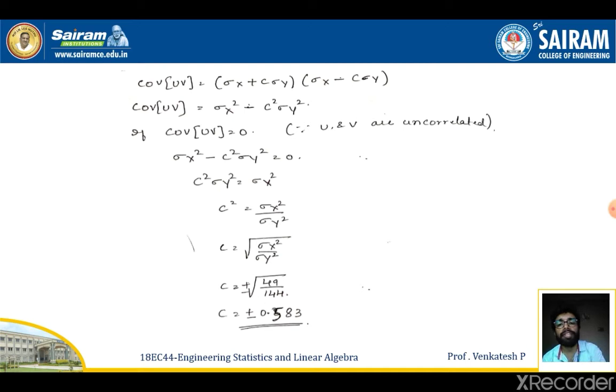So if this is 0, I can rewrite c square sigma y square is equal to sigma x square, c square is equal to sigma x square by sigma y square, c is equal to square root of sigma x square by sigma y square. Since we have the values of sigma x square and sigma y square as 49 and 144, I am going to replace the values here. So I will get c is equal to plus or minus square root of 49 by 144. So c will be equal to plus or minus 0.583.